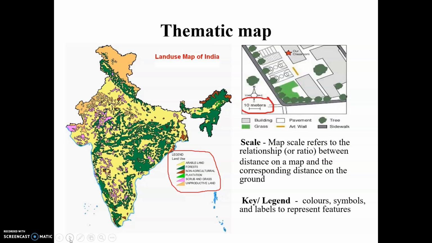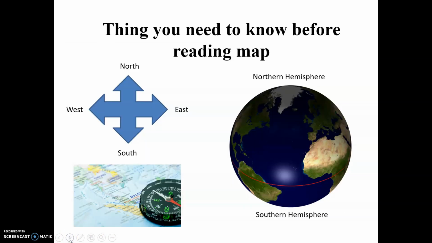What about scale? How does scale help us? So in this map, you can see a small 1 centimeter line is shown, and above that 10 meters is written. So a 1 centimeter line on that piece of paper, on that map, represents 10 meters of distance in the actual location. So the ratio between distance on the map and the corresponding distance on the ground is called scale. These two things are very important while reading the map.